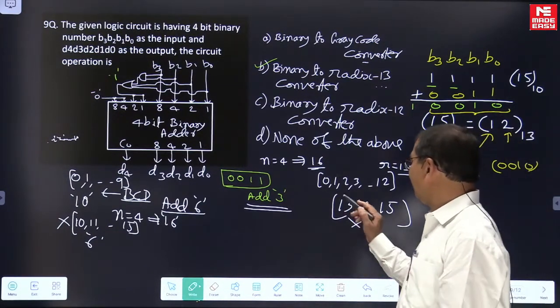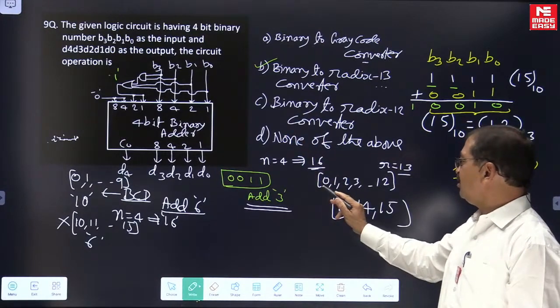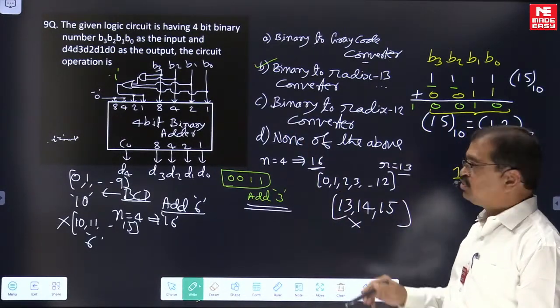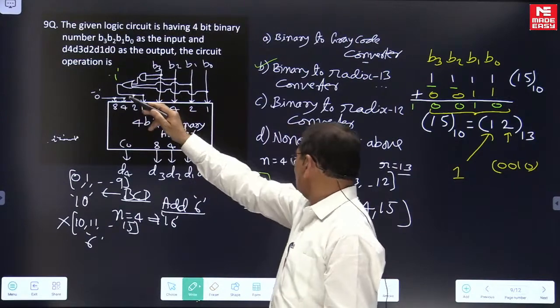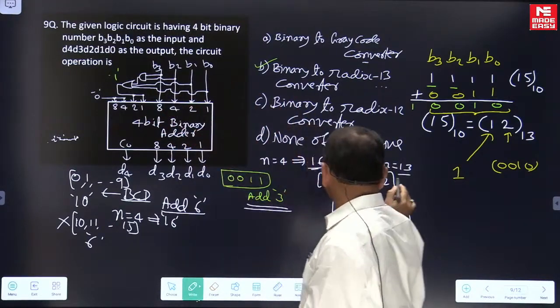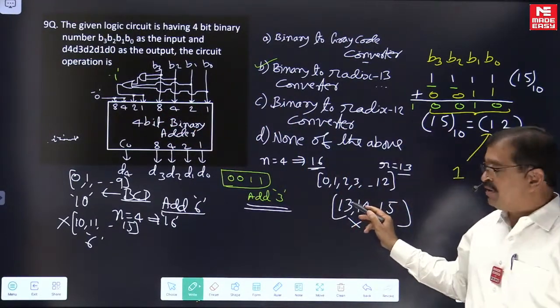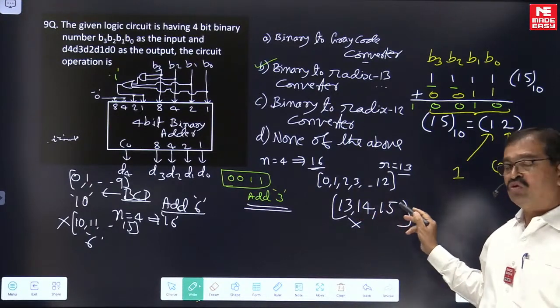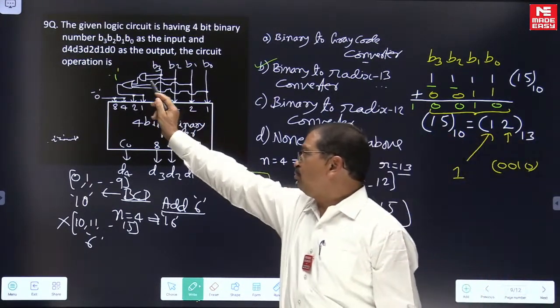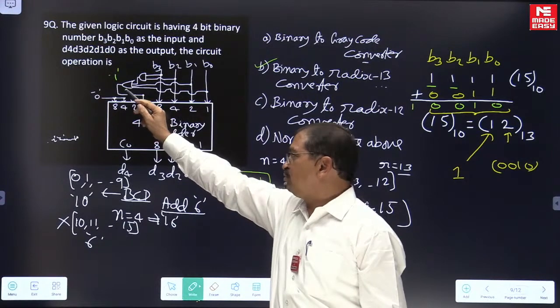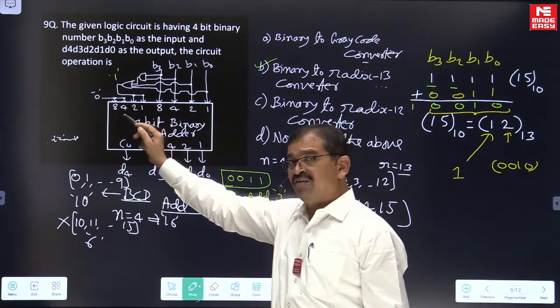Whenever the input binary data is 0 to 12, this comes out to be 0. Whenever the input binary data corresponds to 13, 14 and 15, the output of this logic circuit is 1, and then we add 3.